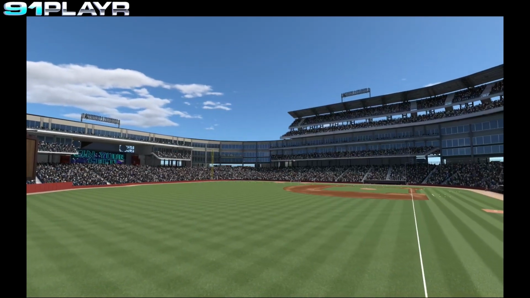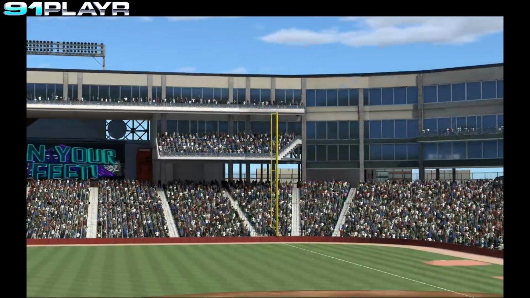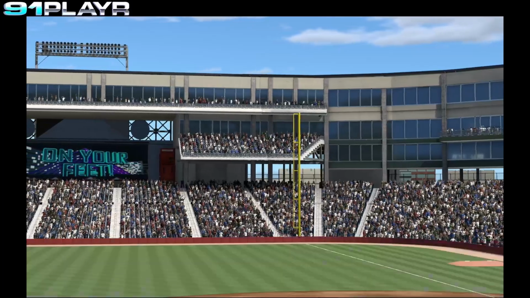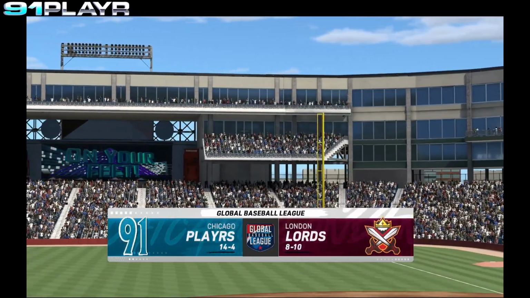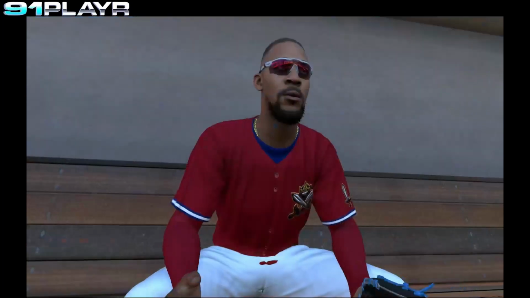Welcome in, ladies and gentlemen, to today's matchup between the Chicago Cubs and the London Lords. Let's take a look at today's starting lineups.